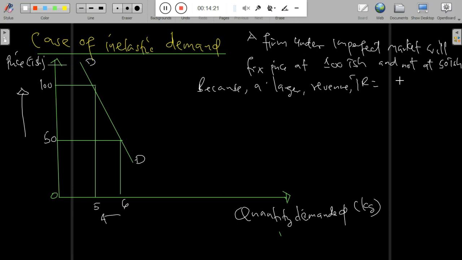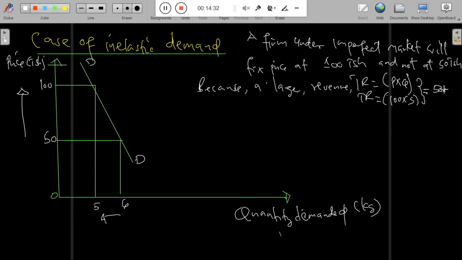So a firm under an imperfect market will fix the price at 100. The intention of a firm under inelastic demand to fix a higher price is because it believes that the fixed price is charged for all inelastic goods, goods which are not affected by any change of price.